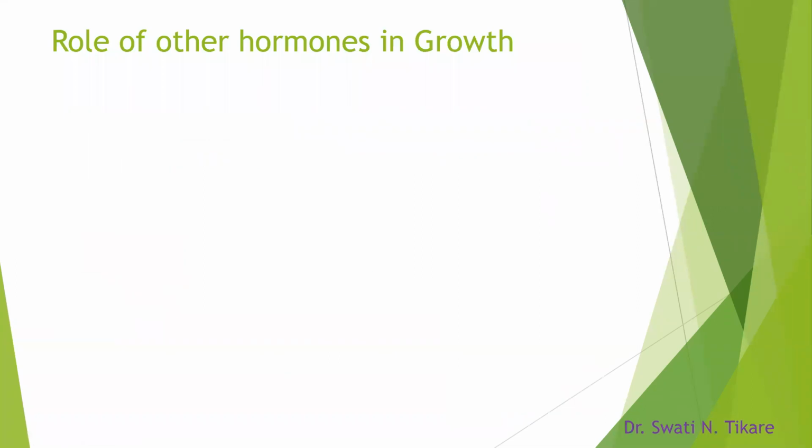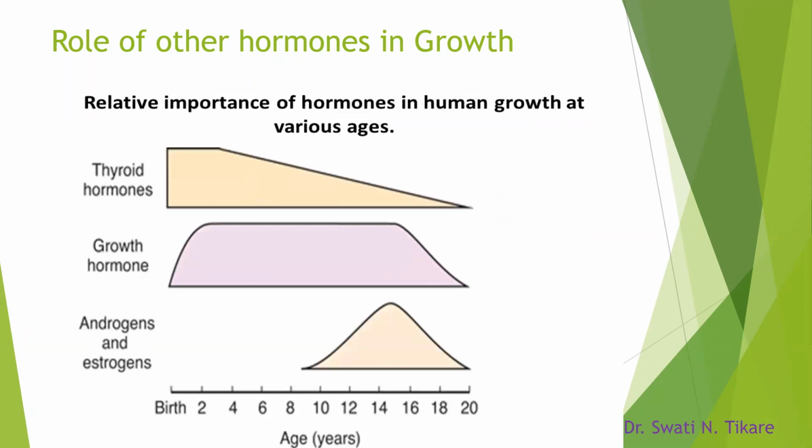Coming to the role of other hormones in growth. This picture is very useful in understanding the role of other hormones. The presence of thyroid hormone. The thyroid hormone has a permissive role for the action of growth hormone. Okay, that means thyroid hormone should be present for the growth hormone to do its action efficiently. So let's see the role of other hormones.